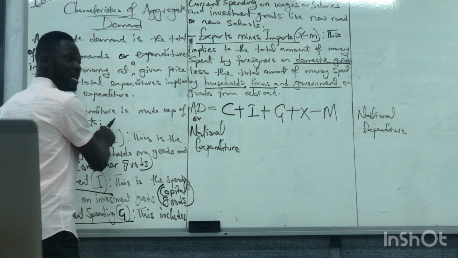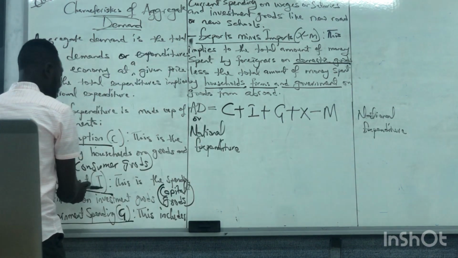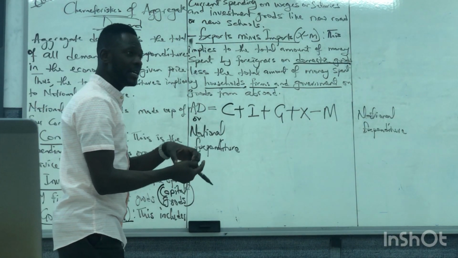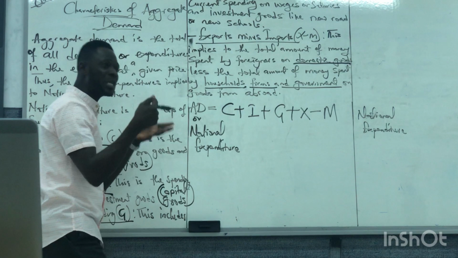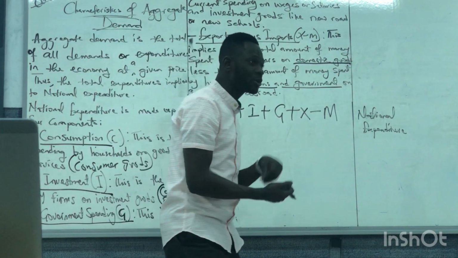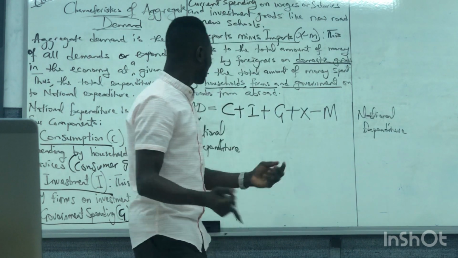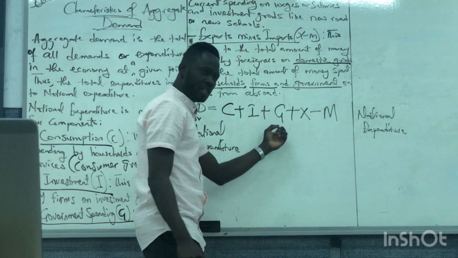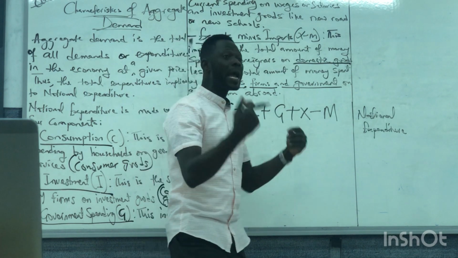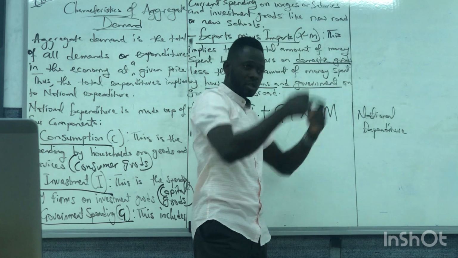So look at it again, how we got this formula. We consume, we spend, right? Consumption is part of our expenditure. Investment: firms buy capital goods, which is part of expenditure in the economy. Government spends on paying salaries, current spending, and on providing new roads, new schools. That's part of government spending, G. Then our exports, things we sell to foreign customers.